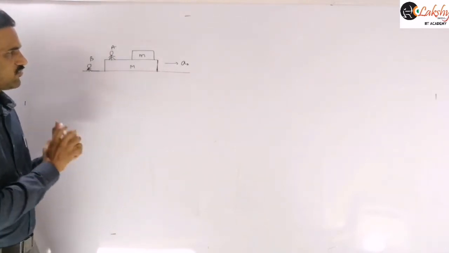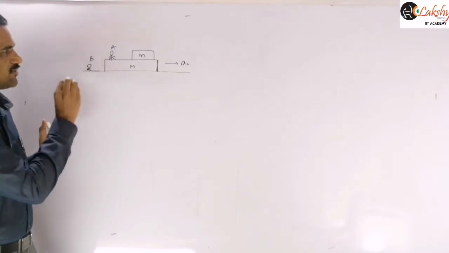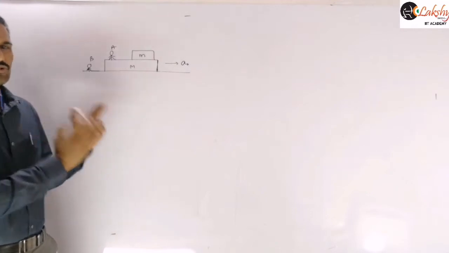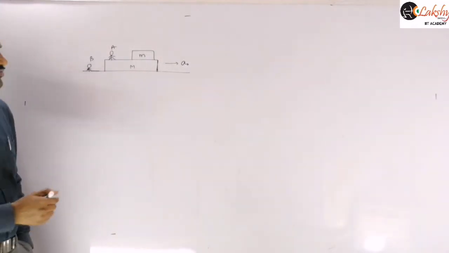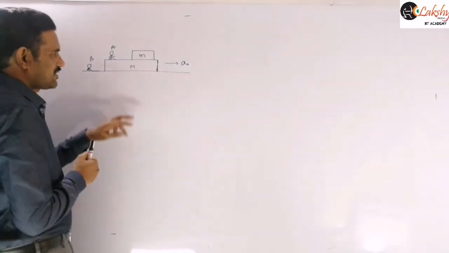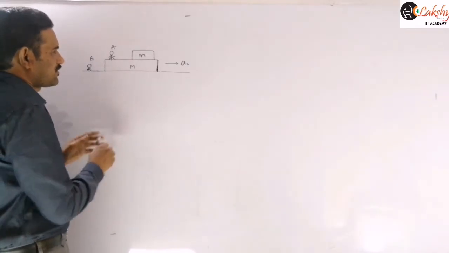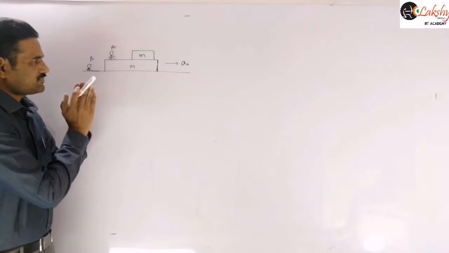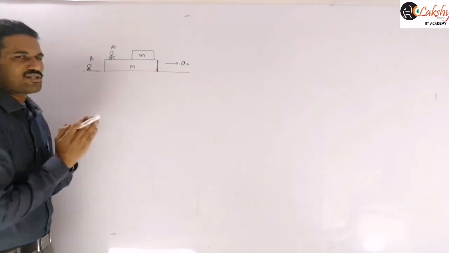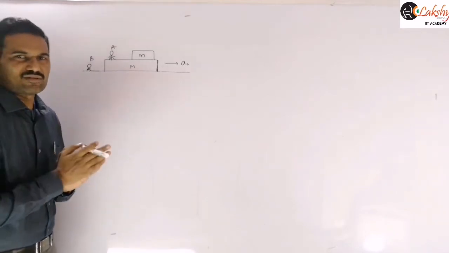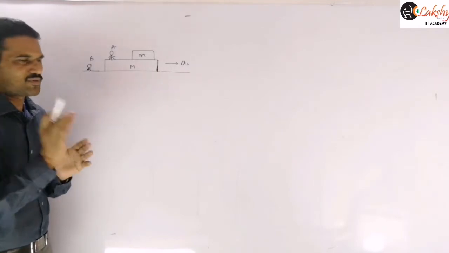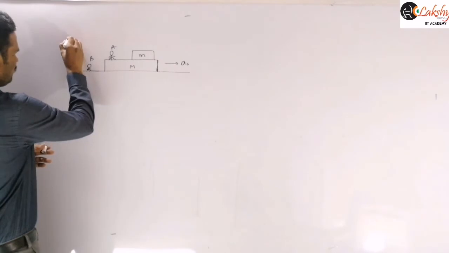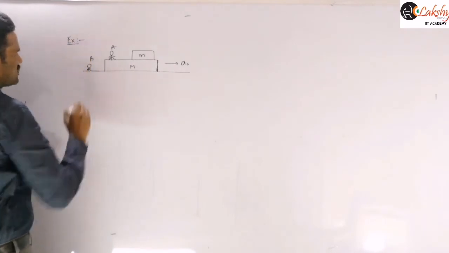Now we need to discuss the motion of this object with respect to those two observers. How does the block appear with respect to B first of all? The given condition is that the surface is a smooth surface. The large mass M and small m are moving together with some acceleration without any relative slipping between them. So write that, take it as an example and first describe the situation.